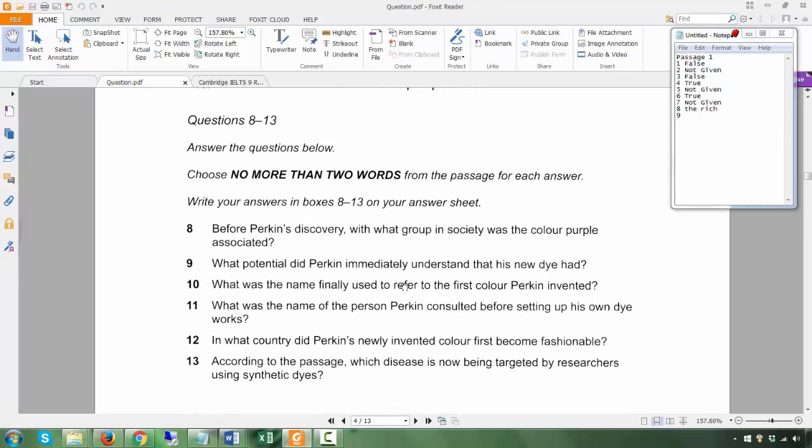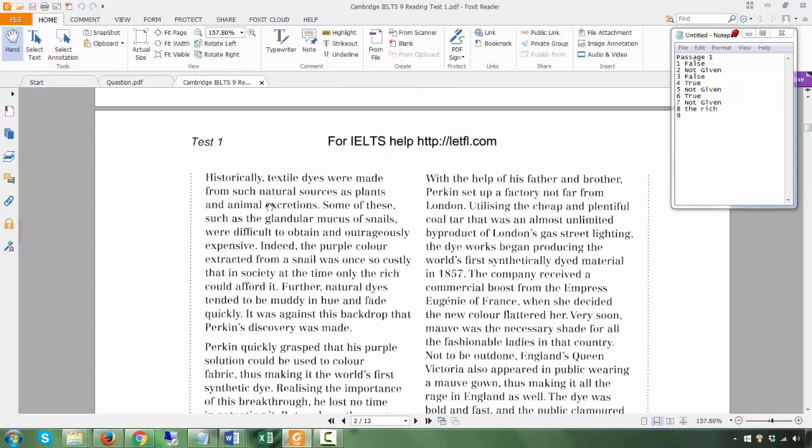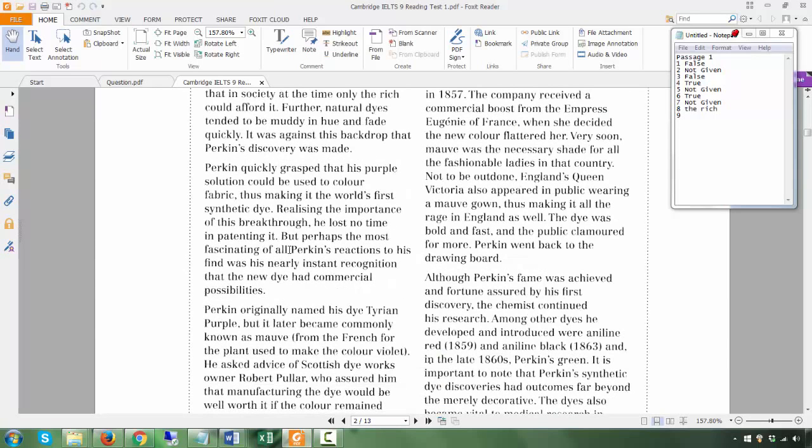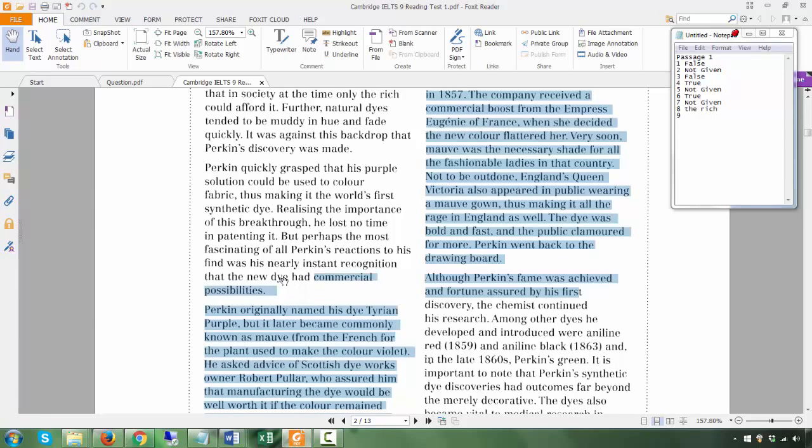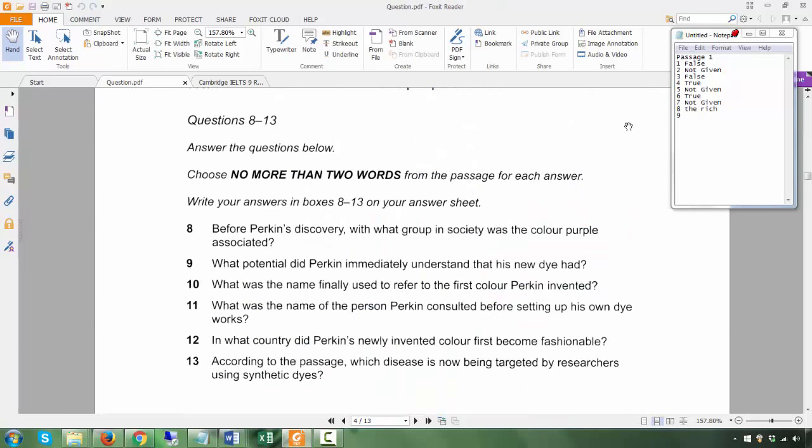Next question. What potential did Perkin immediately understand that his new dye had? What potential? But perhaps the most fascinating of all Perkin's reactions to his find was his nearly instant recognition that the new dye had commercial possibilities.